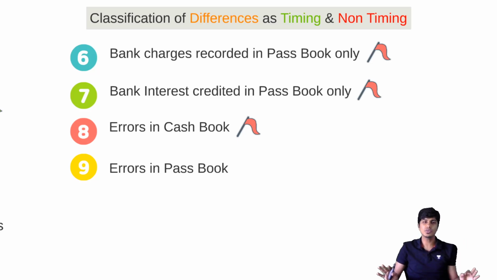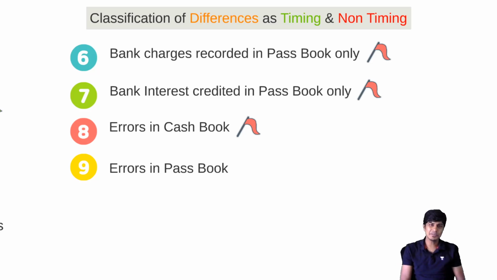At most, what I can do is write a letter to the bank manager and request, sir, there is an error in the passbook that you have done. Please correct the same. We will write only if there is a wrong debit. None of us will do it if there is a wrong credit. I know, recently it did happen, no? In the case of HDFC Bank, 1,500 crores of money was wrongly credited to customers. Yeah, I am not the lucky one. I didn't get any money that way.